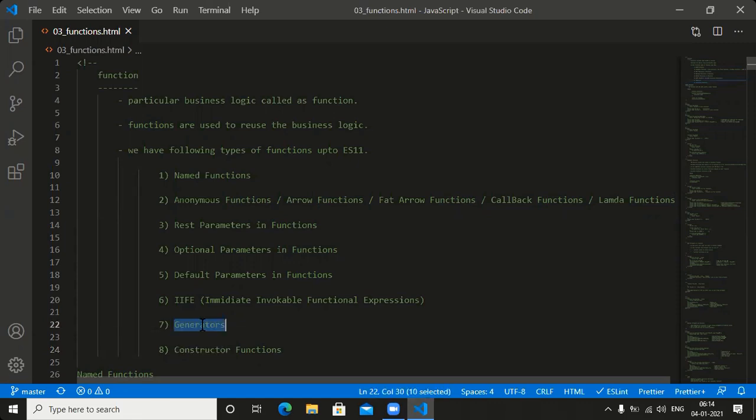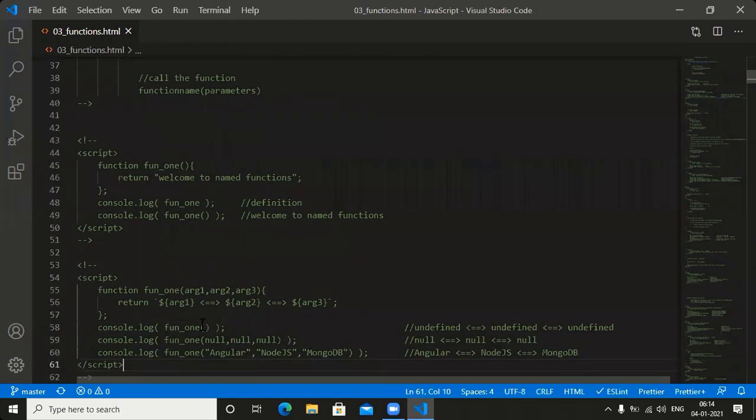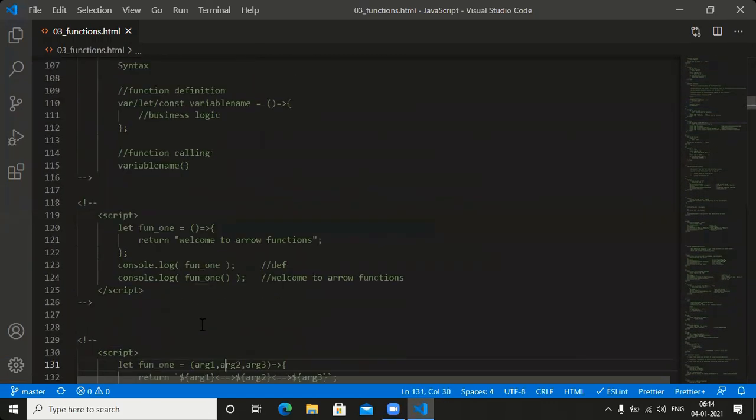Let me see one more concept here. The concept is generator functions. Generator functions are a very simple topic. Let me see this.